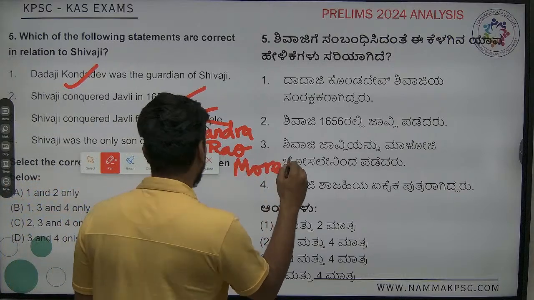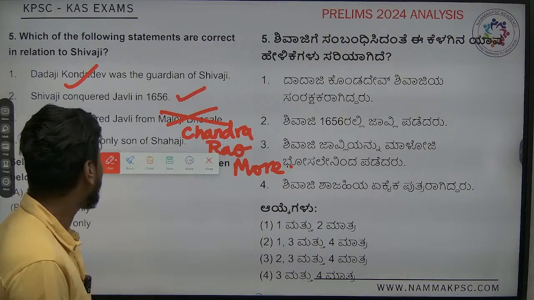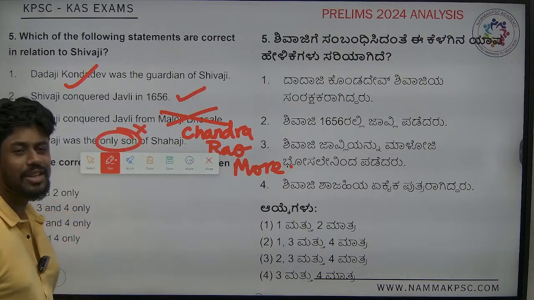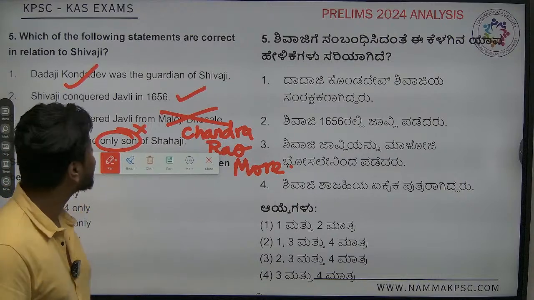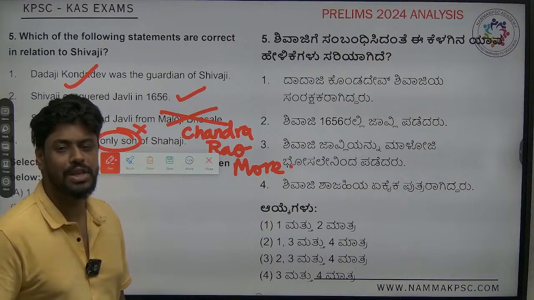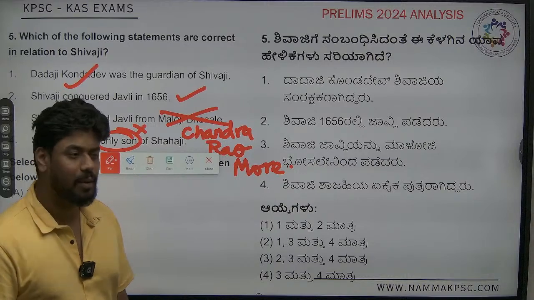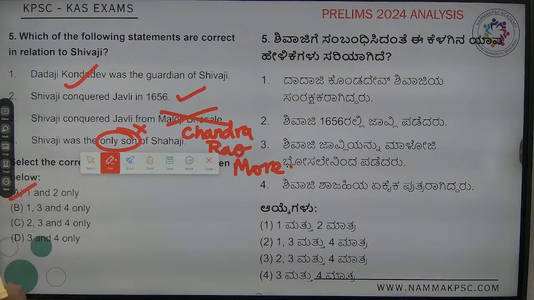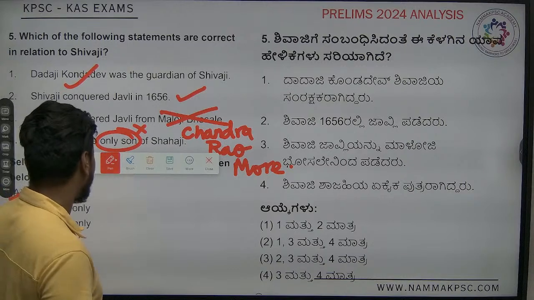So this was the name of the person he was fighting against. Shivaji was the only son. Wherever you have this word only, you can just eliminate. It was not the only son. There were two sons born to Shahuji, Shivaji and another person. So this will also go wrong. Answer is A, 1 and 2 is the answer.